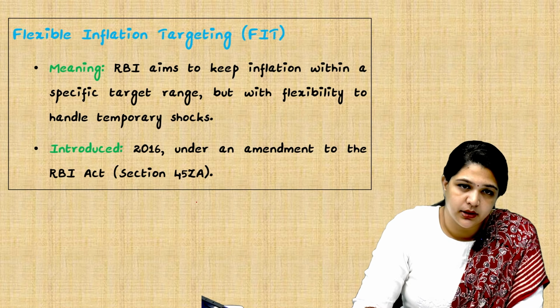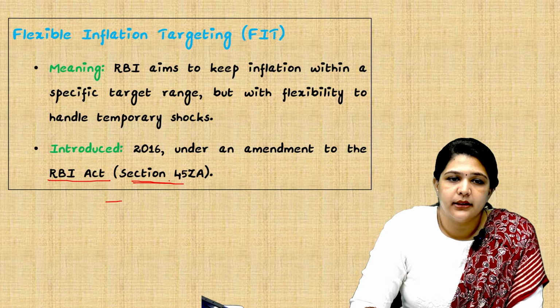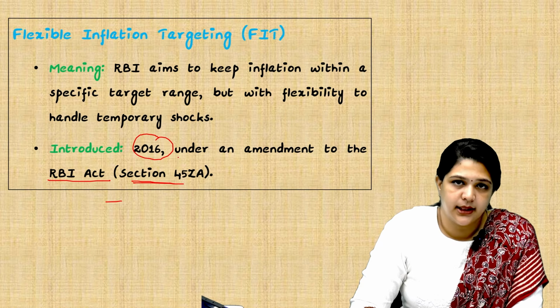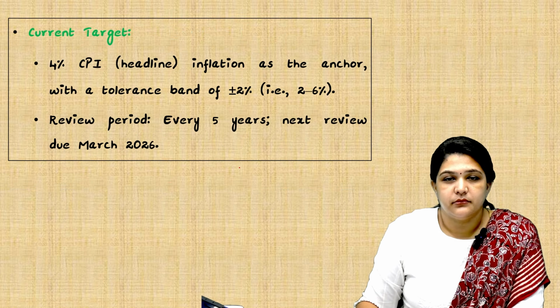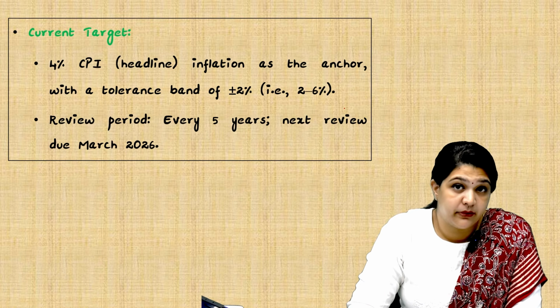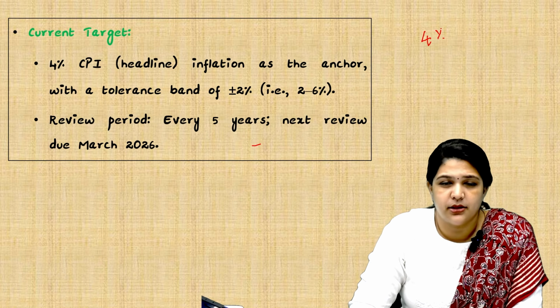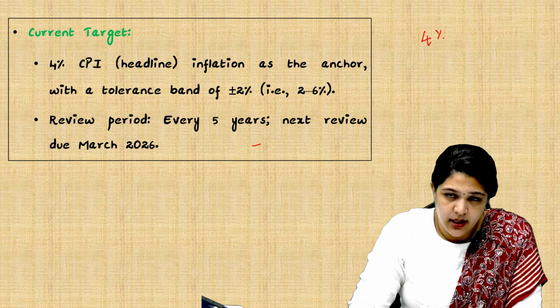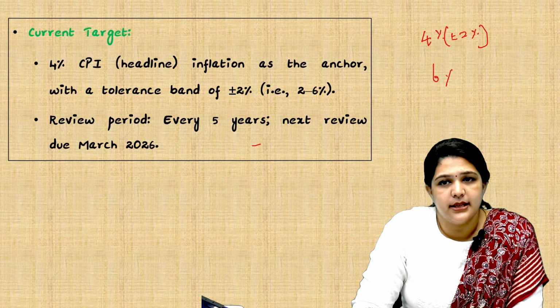This is very important: flexible inflation targeting was brought in by amending the RBI Act in 2016 through section 45ZA. So what is the current target? What do I mean by flexible target? Let's say the RBI is keeping a target of 4% consumer price index inflation and they are giving you plus or minus 2, which means that it can go up to 6% and not below 2%.